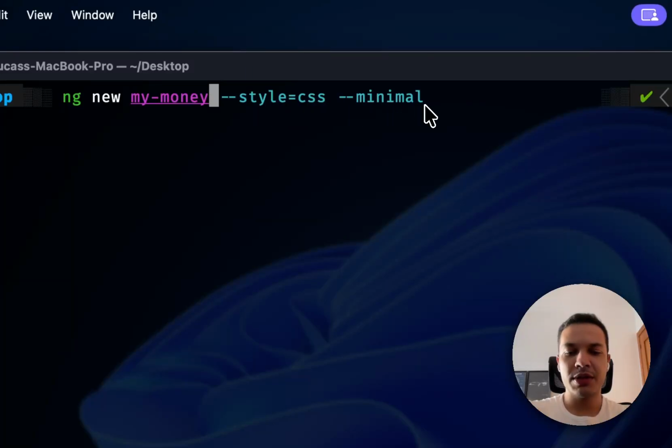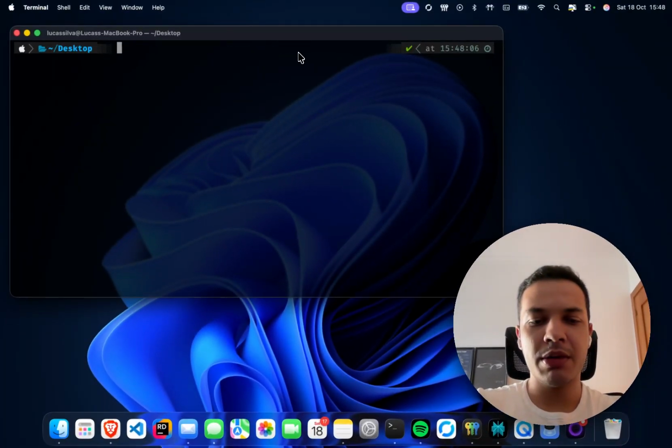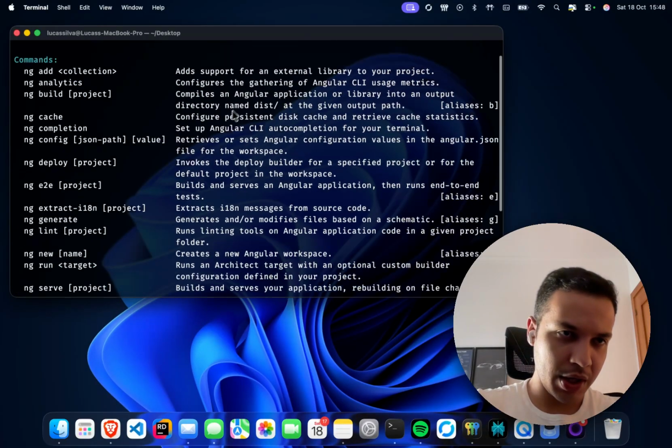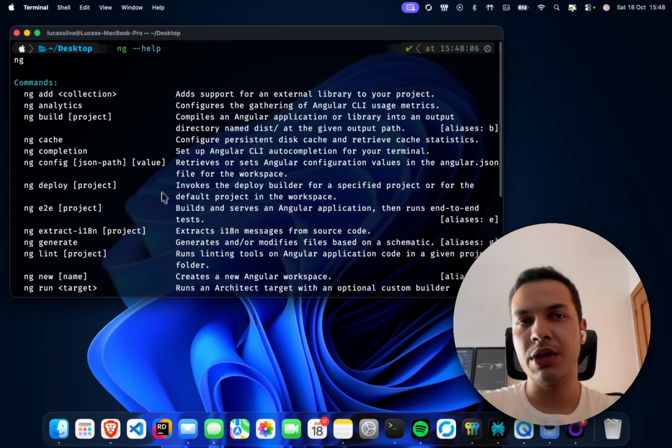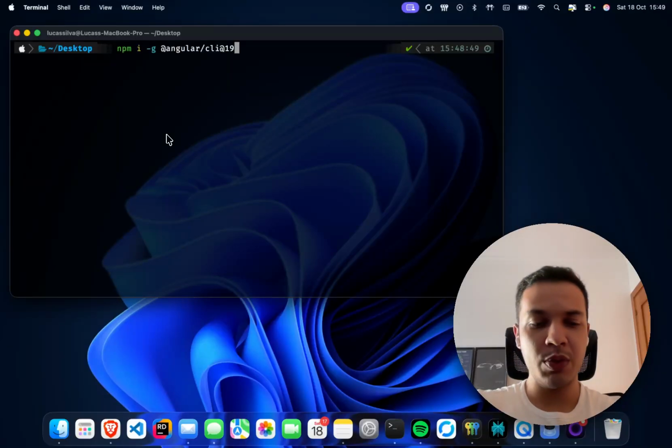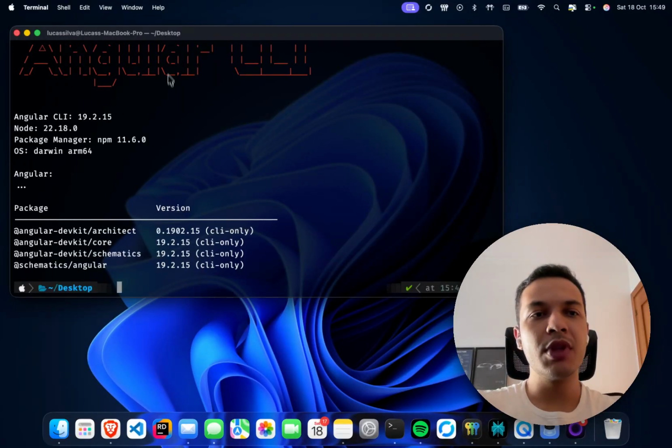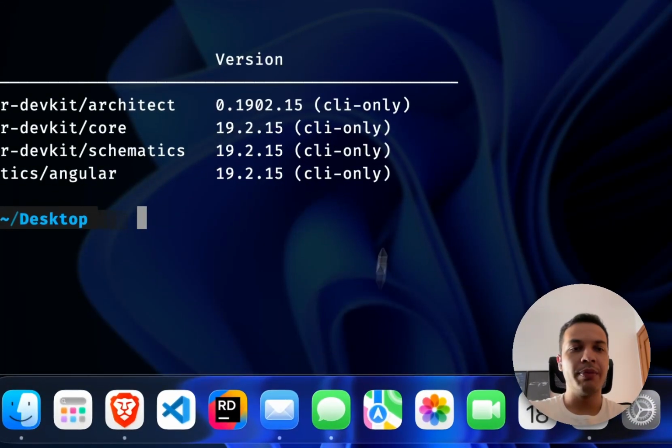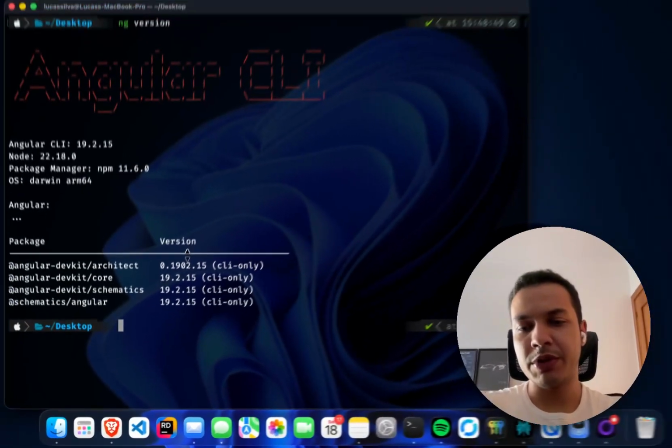And if you have any questions about it, you can simply type ng help, and you can check here all the commands available for using the Angular CLI. In this project, we use the version I have installed here. So this is Angular 19, and this is the version we use to develop this project.